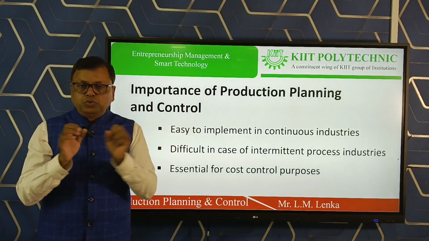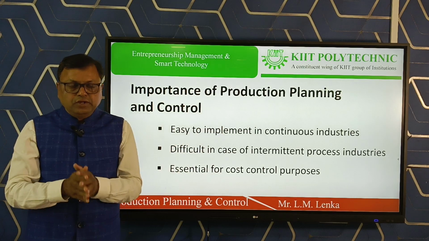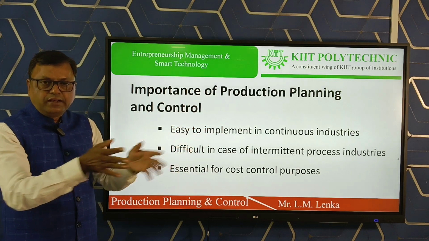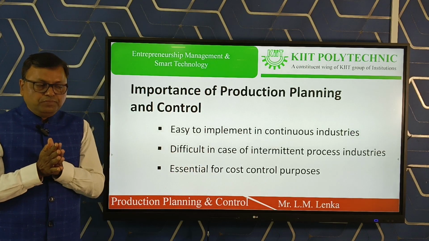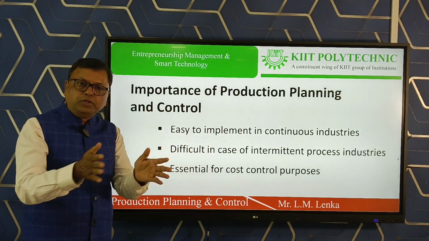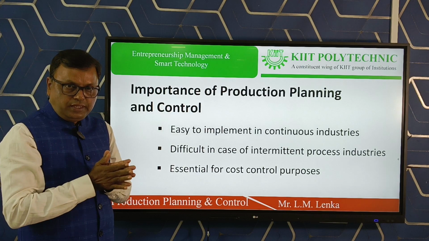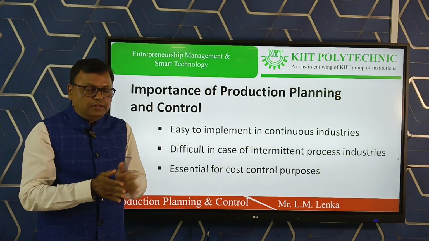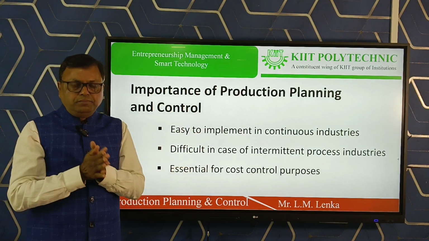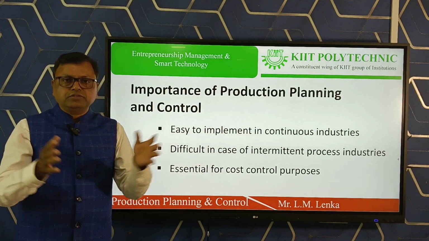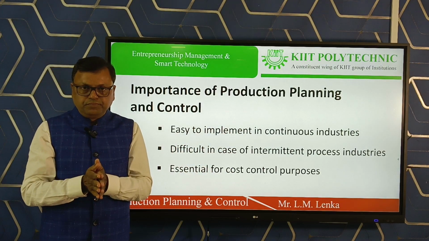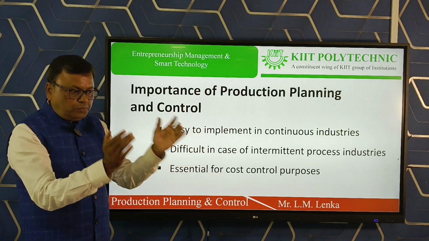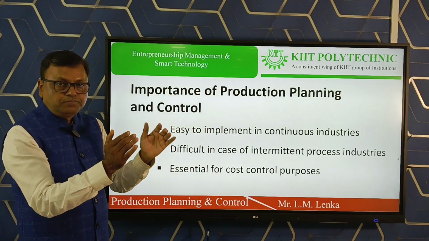There are generally two types of industry if we divide it. One is continuous industries, another is intermediate industries. Continuous industries means the industry where the products produced are identical in nature. In that case, supervision is less required. So implementing production planning and control is quite easy, because the products produced are identical in nature.